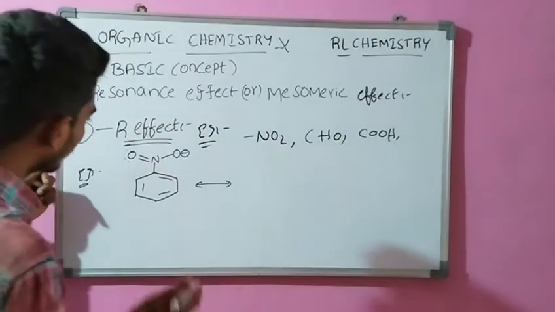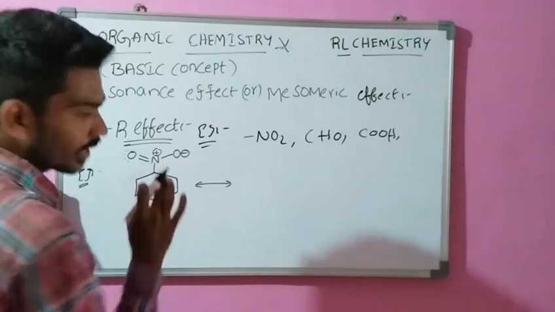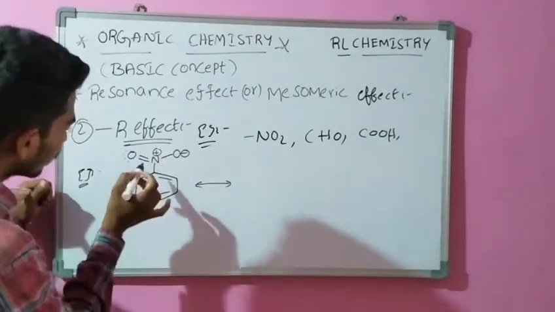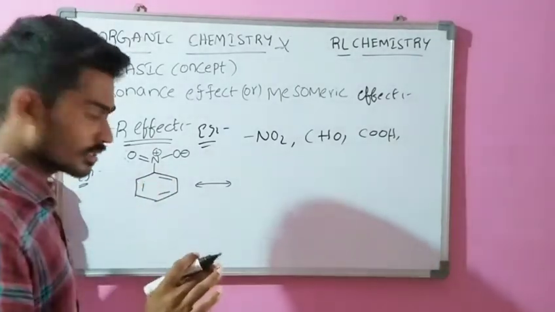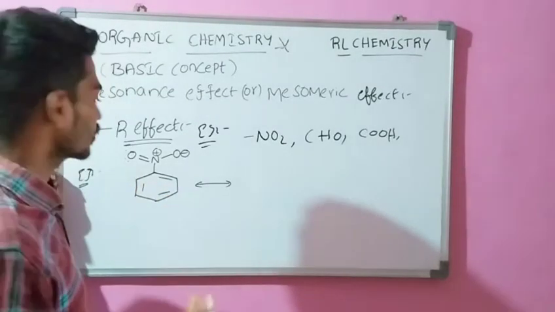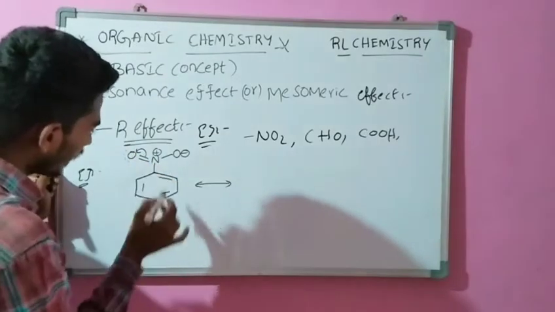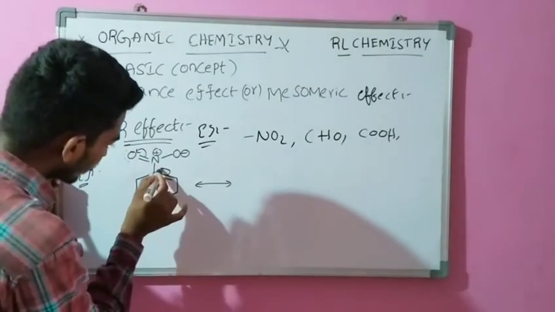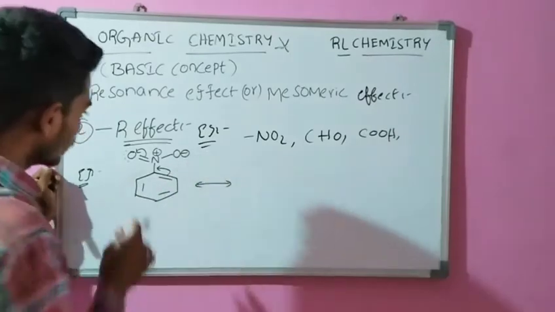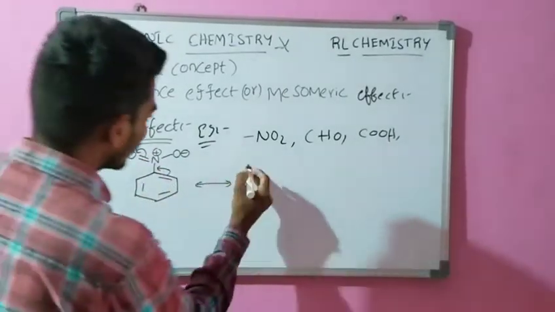Here the nitrogen has a positive charge, because nitrogen has valence 3. Here we remember the same mantra: bond is converted into electrons, electrons are converted into bond. Here this bond is converted into electrons, and this bond is also converted. This bond is converted into electrons and this bond is converted here.